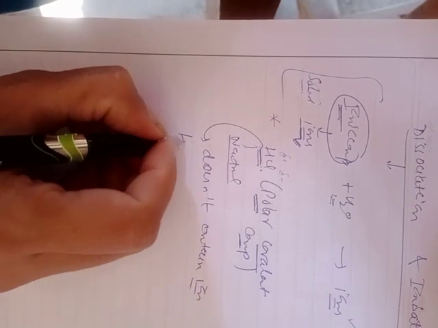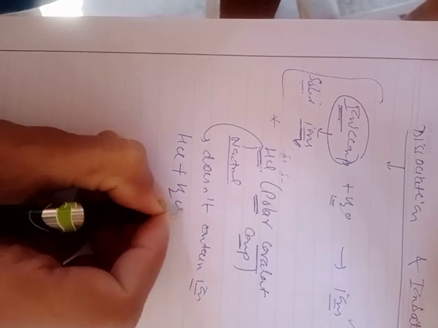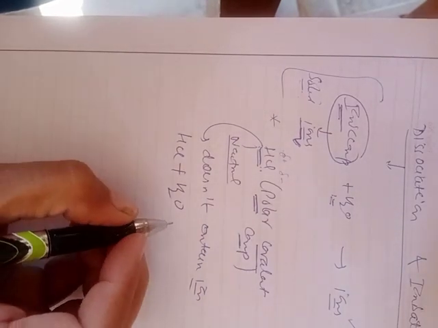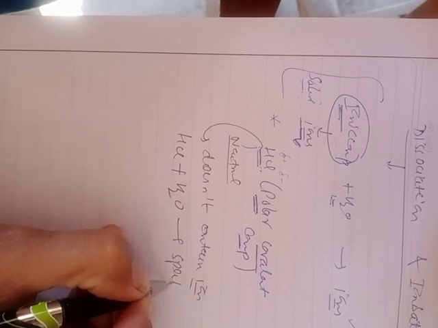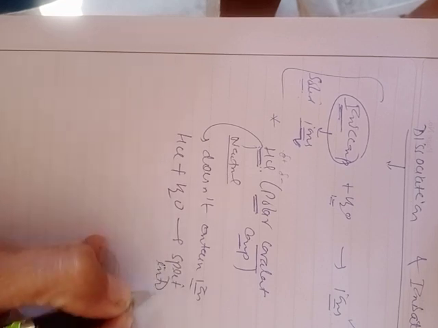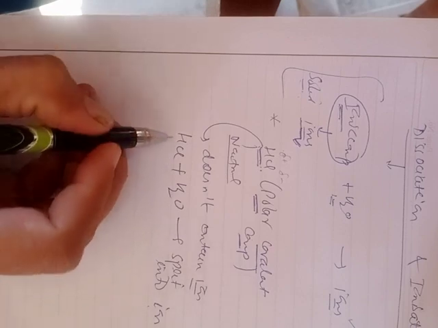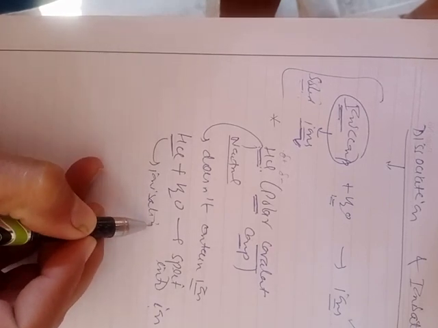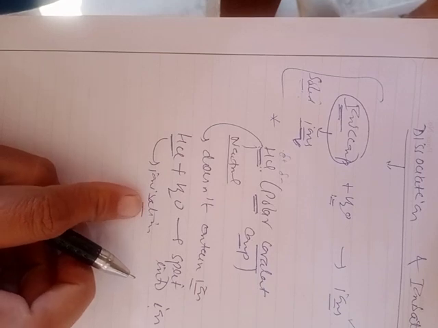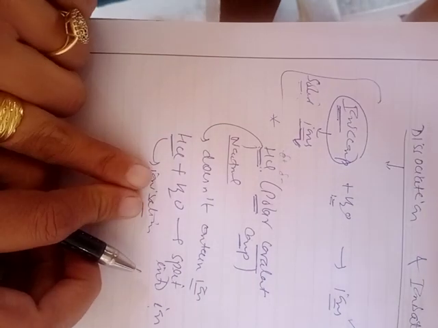But when this compound is dissolved in water, now it will split into ions. Now this species will undergo ionization, or this process is termed as ionization.